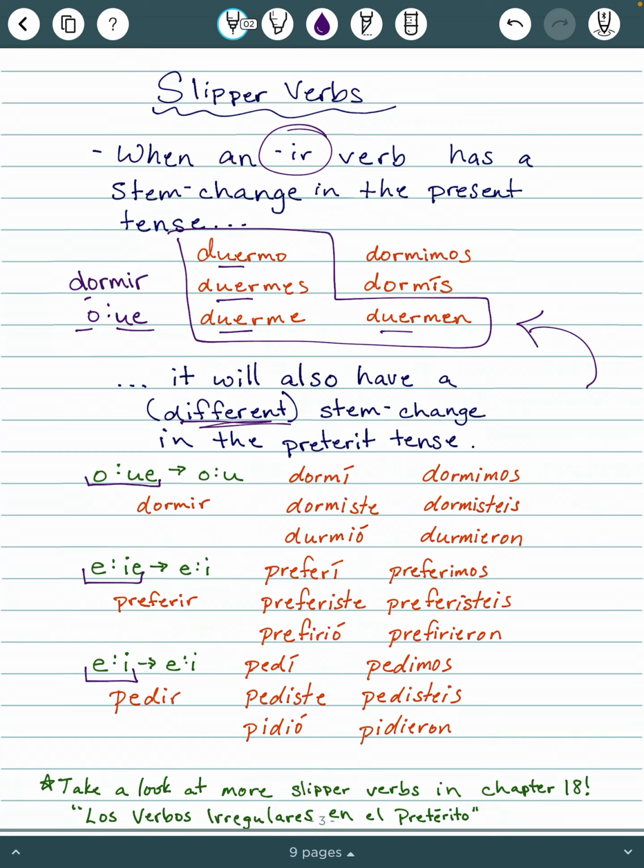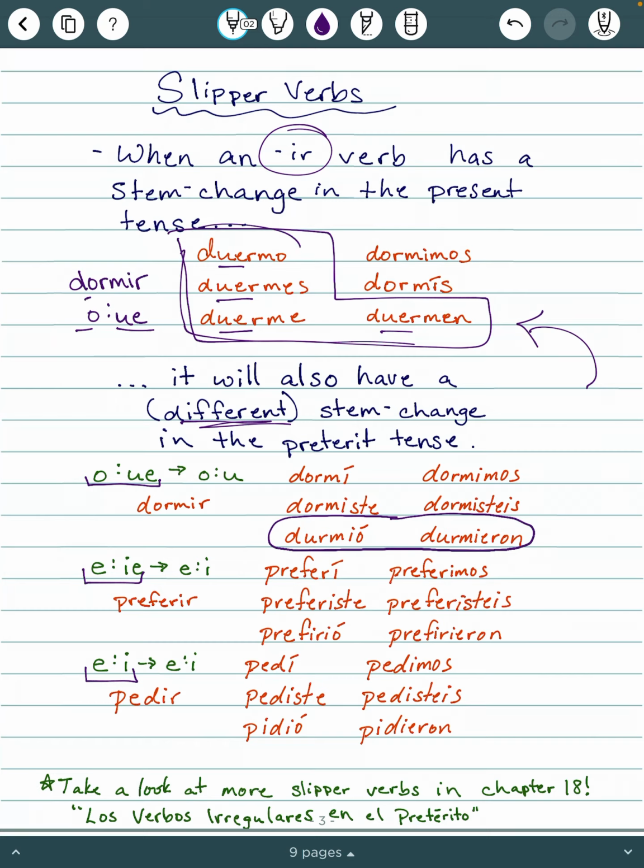It is not going to be the four conjugations that we changed for dormir in the present tense. It's a slipper verb, which means the bottom two conjugations are always going to have that stem change. The catch is that stem change does sometimes change from the present tense to the preterite.